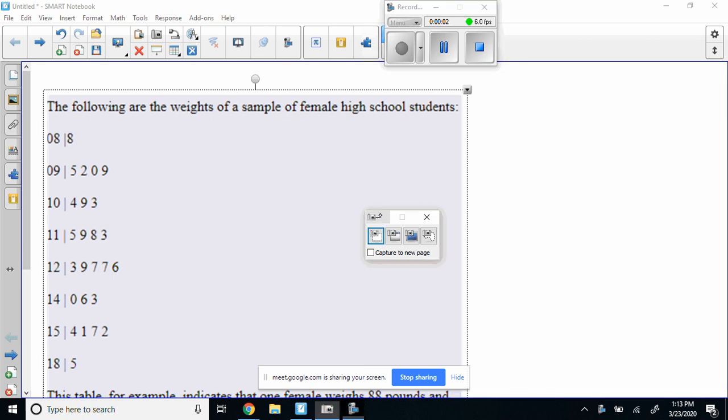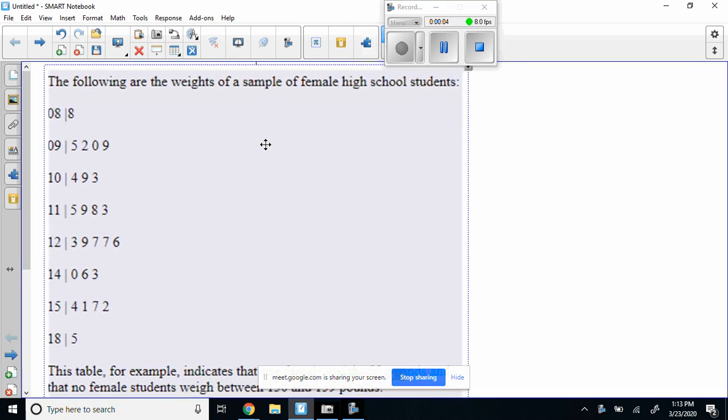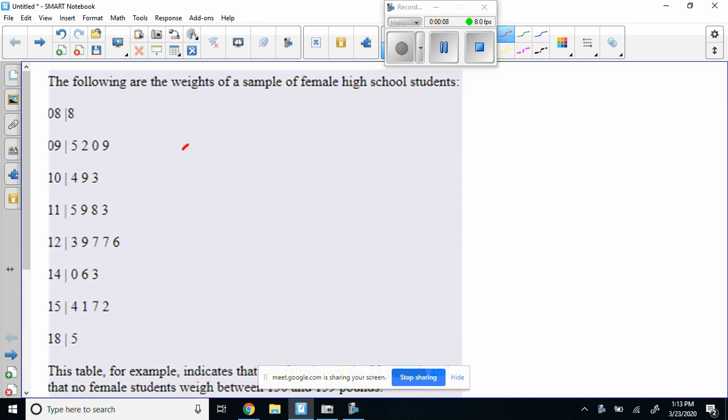So what you'll encounter is a different kind of display of data, right? That you'll find mean, median, mode on and stuff like this. We call this a tree diagram, right? If you remember, a tree diagram like this really is the first two letters with each one of those, right? So what is this number?